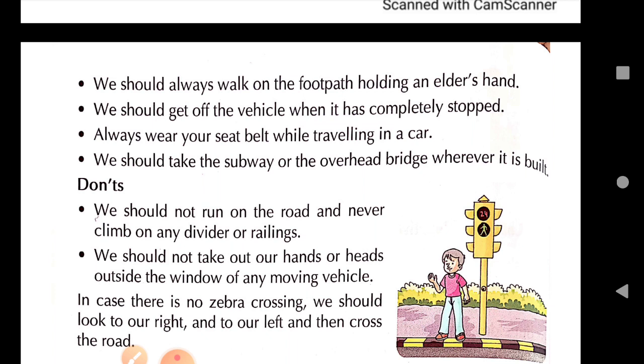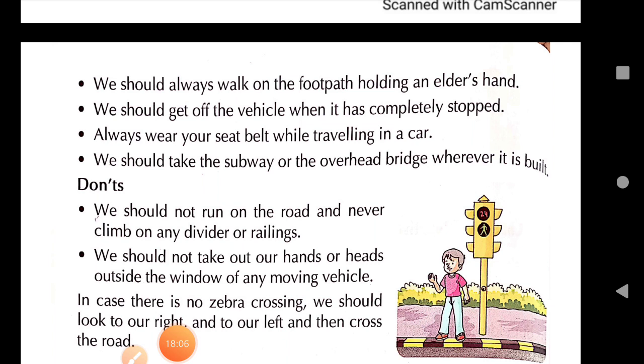In big cities, the roads are so broad that on each side there are four lanes, five lanes, six lanes. So it is impossible to cross the road without an overhead bridge. One must cross the road through these overhead bridges only, because it is safe.